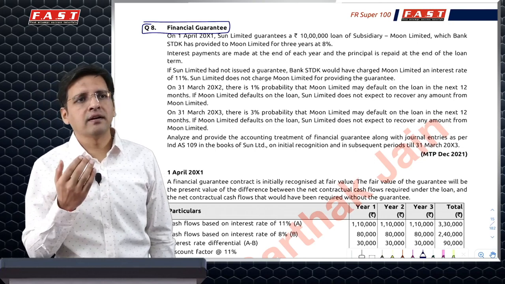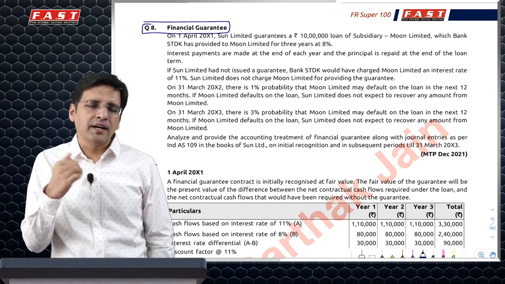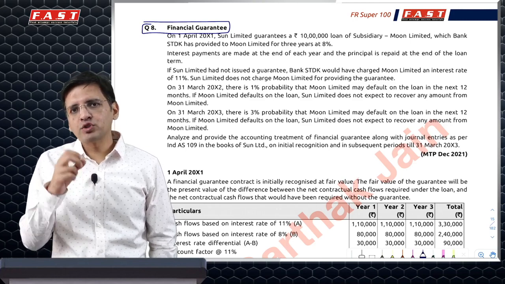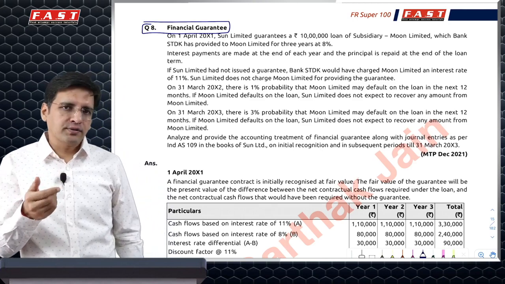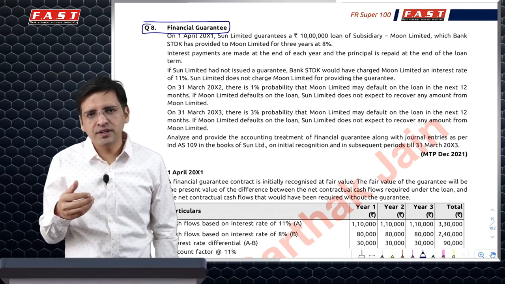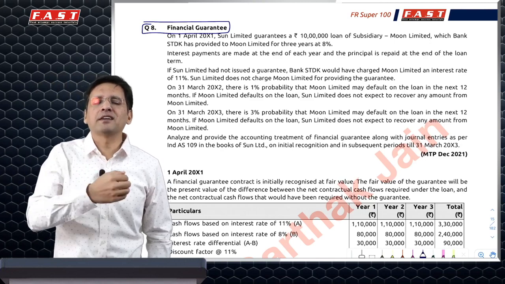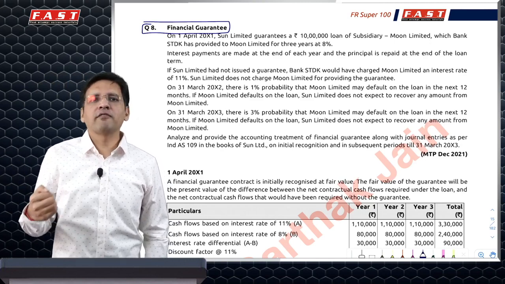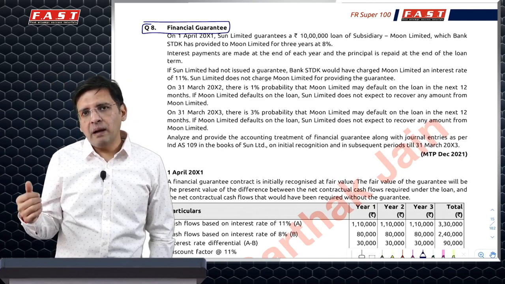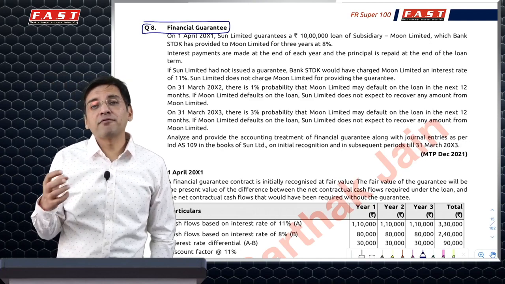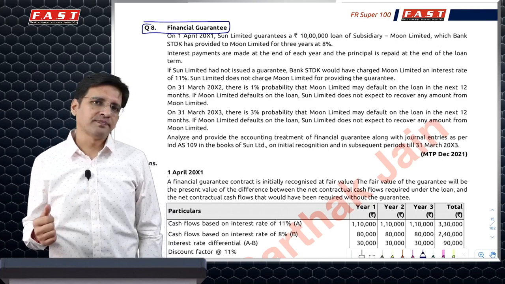So World Bank would need some kind of a guarantee. When I go to a bank and get a guarantee from them, obviously the bank would charge me a fee for that guarantee. Now obviously the bank will not follow Ind AS. So in this particular question, the situation created is that the subsidiary is taking a loan from somewhere and the parent is giving a bank guarantee on behalf of the subsidiary to the lender. Because the parent is giving a bank guarantee, ideally the parent should have charged some fees on that bank guarantee, which it has not charged, being a subsidiary.